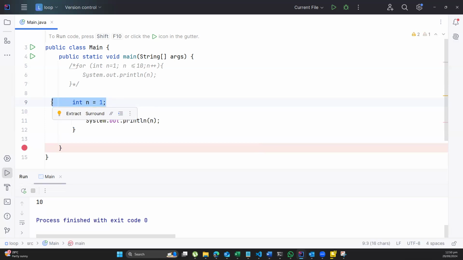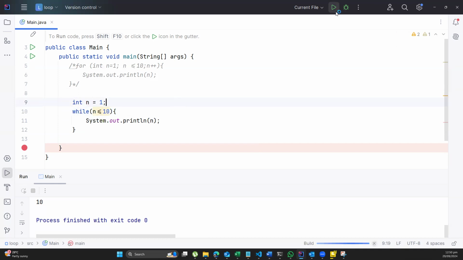And remember what I said previously, that if I have a question whereby I know my starting point, then I can use the for. If I have a question where I do not know my starting point, then the question is, do I use the do or the while? So in here, my starting point is 1. And then I'm saying whilst n is less than or equal to what? 10, it should continue running.